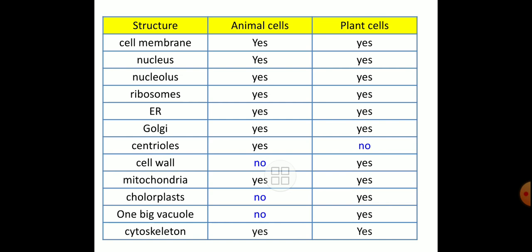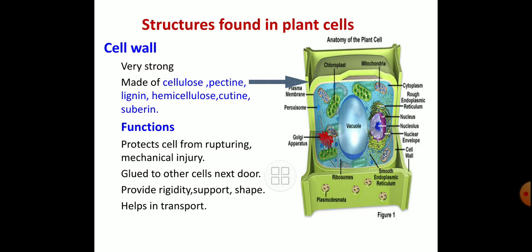But if we look into the plant cell, we can find cell membrane is there, nucleus is there, nucleolus is there, ribosome is there, endoplasmic reticulum is there, Golgi is there, but blue color no is written for centriole, that is, centriole is absent in the plant cell, which is present in the animal cell. So that is the difference you have to keep in mind and remember.